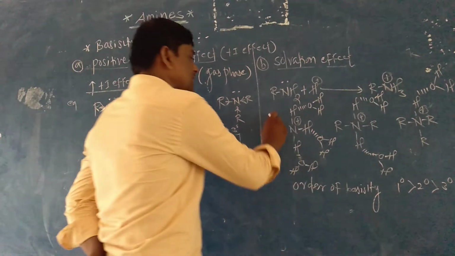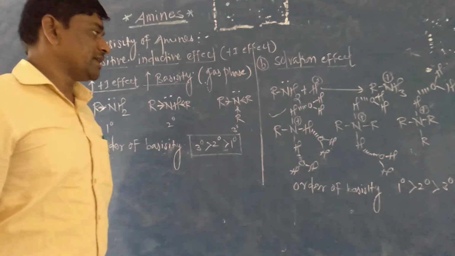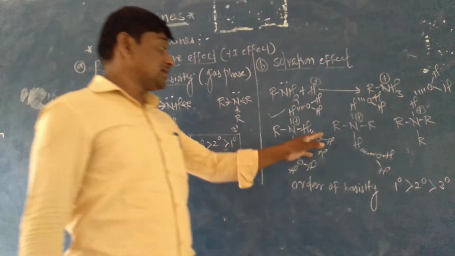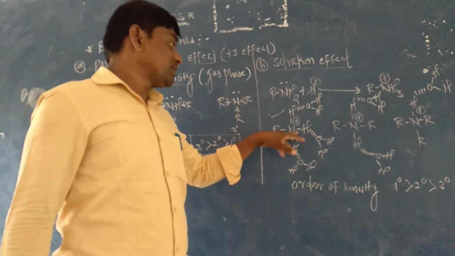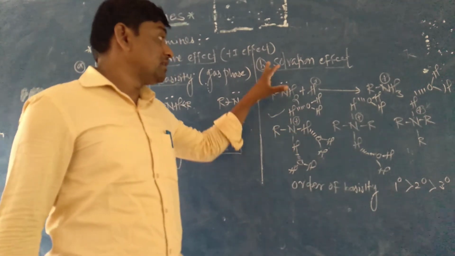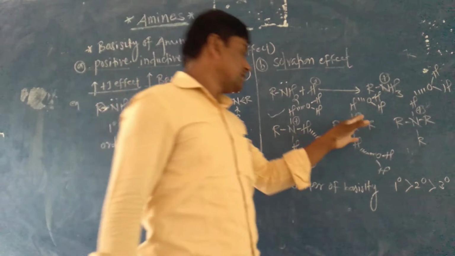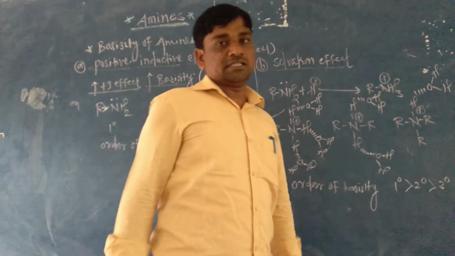The primary amine is more basic in nature because it can stabilize the nitrogen atom with three water molecules. That's why it is more basic in the aqueous medium, then the secondary amine and then the tertiary amine.